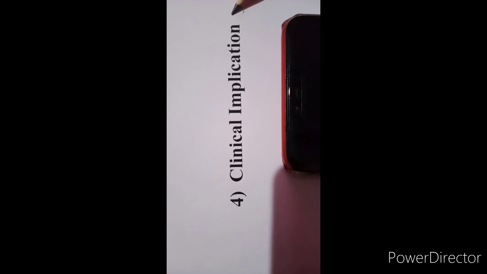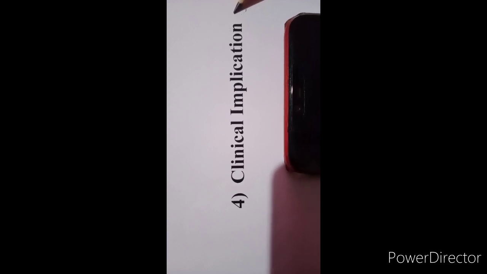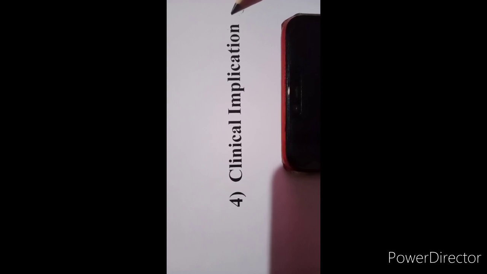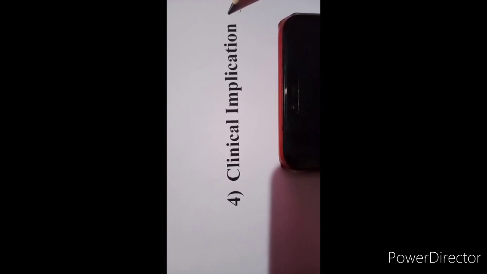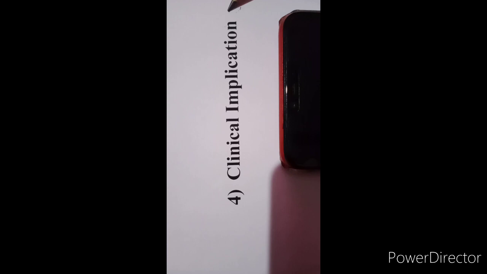In this condition, the person has polyuria and polydipsia, both symptoms are there. Polyuria means excessive urination than normal, and polydipsia means the person becomes more thirsty than normal.